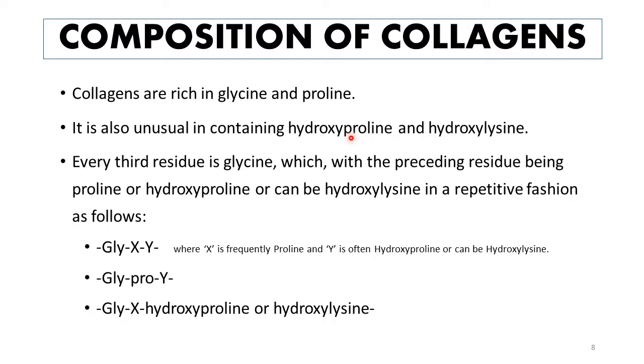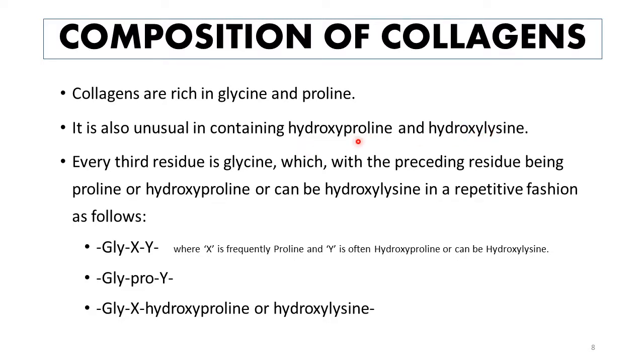So what happens is that when the alpha chains, polypeptide chains of collagen are formed, proline and lysine are present in the structure, but after the polypeptide chain has been synthesized, some of the proline and some of the lysine residues undergo hydroxylation or post-translational modification, and they are turned into hydroxyproline and hydroxylysine.